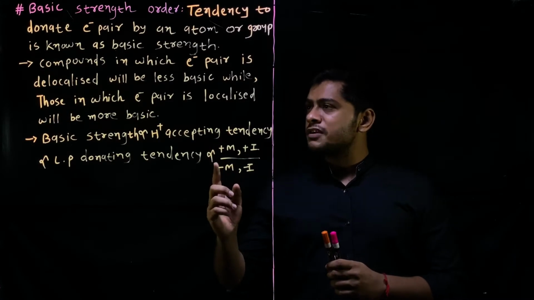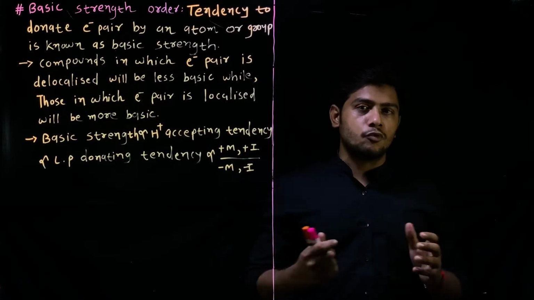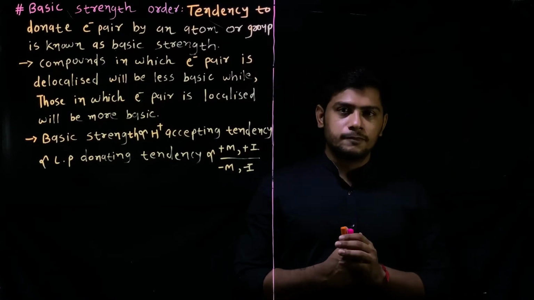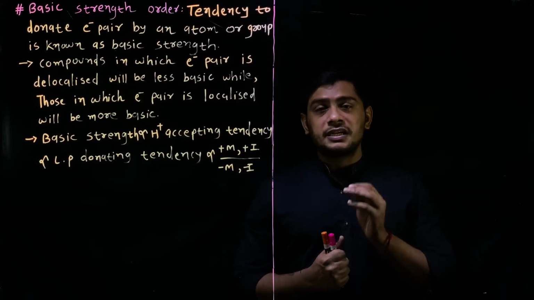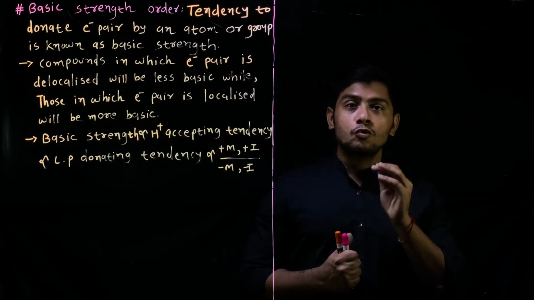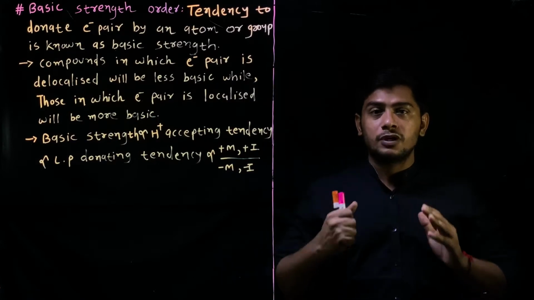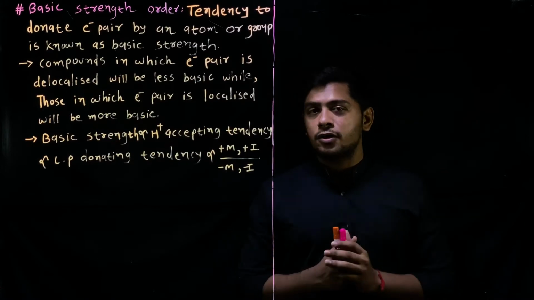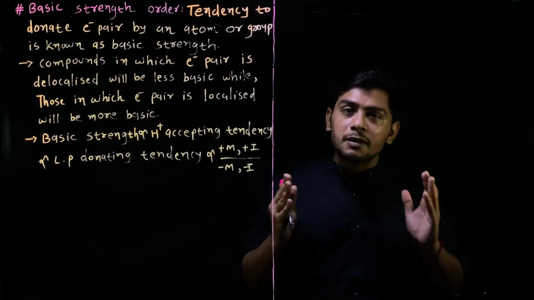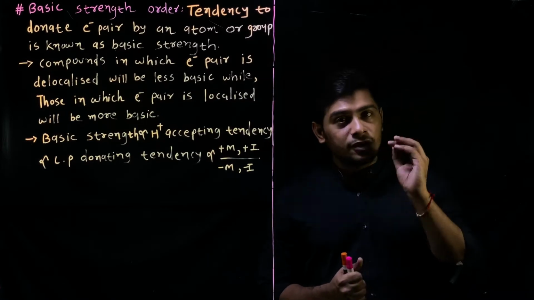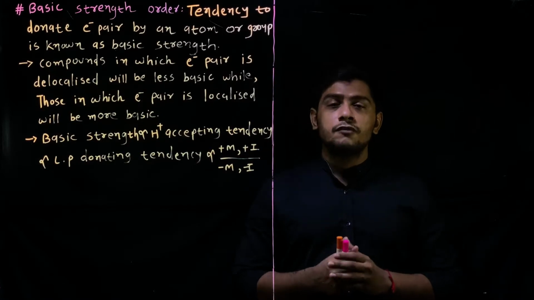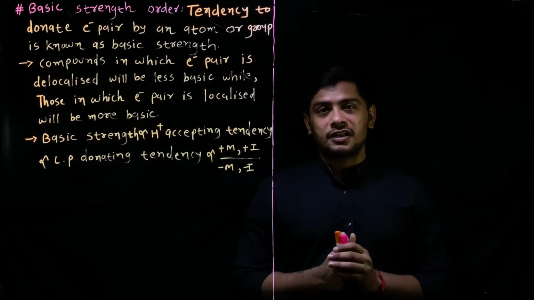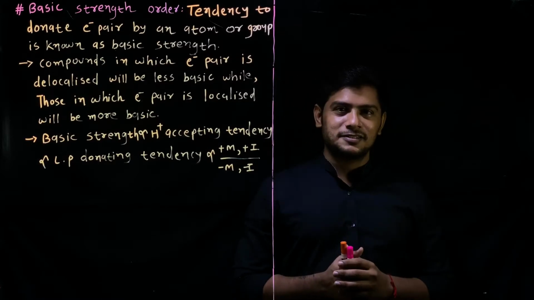Now for those in which the electron pair is localized, take the case of ammonia. If we write the structure of ammonia, NH3, nitrogen contains a lone pair of electrons, and this lone pair has no option for delocalization since ammonia does not contain any conjugated group. So these electrons are permanently available on nitrogen, and if the electrons are available for a long period of time, then nitrogen will donate electrons, and as the donation increases, basic strength also increases.